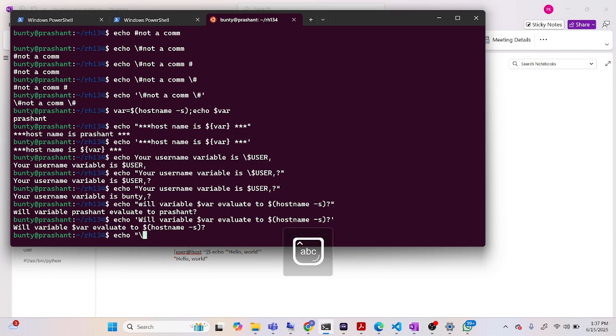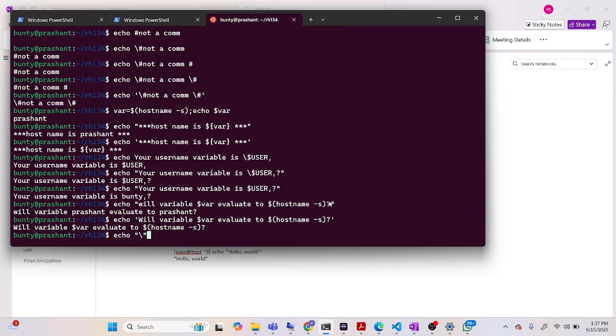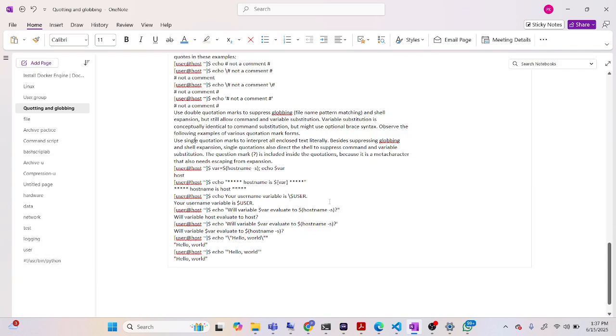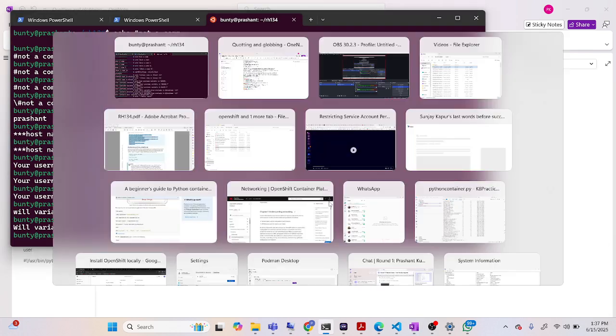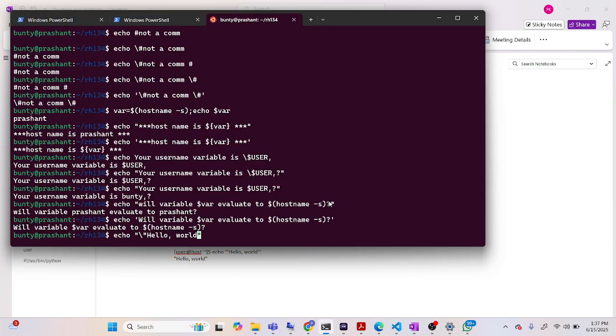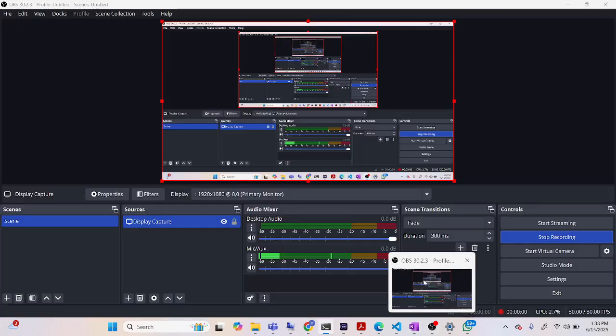And it is taking hello. So the special character will remain there, and we have to put a backslash before that. Now another thing is we have to put all this inside double quotes. So now inside double quotes, hello world is printing as it is. So that's all from my side. This is just for the basics.